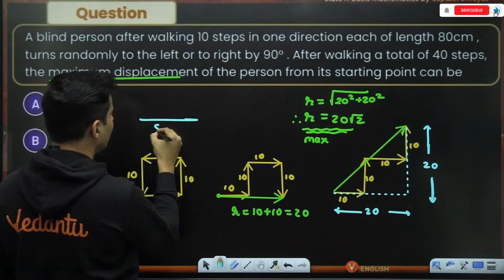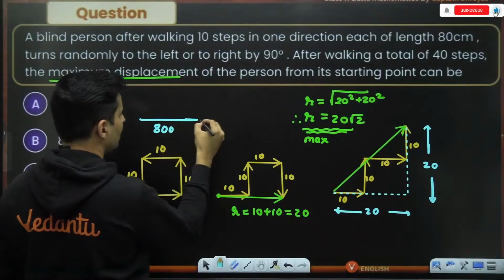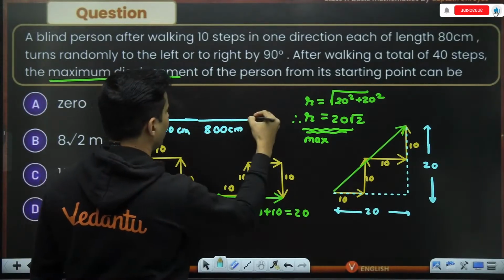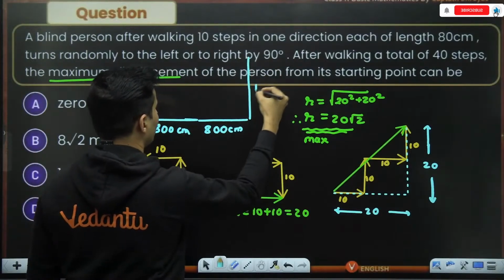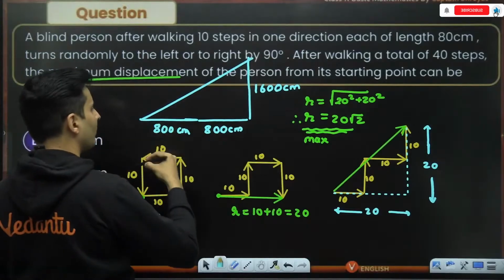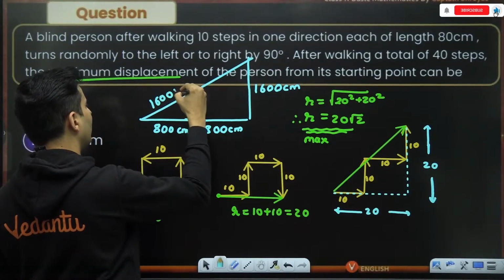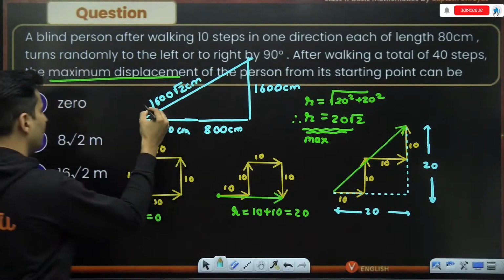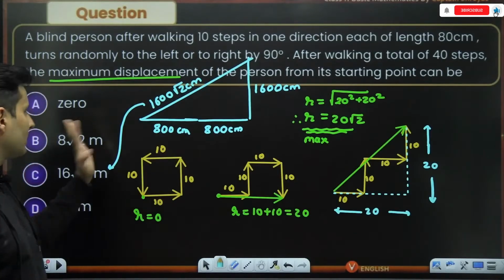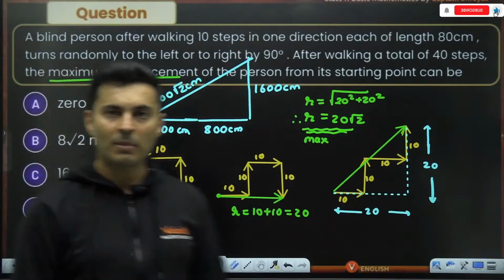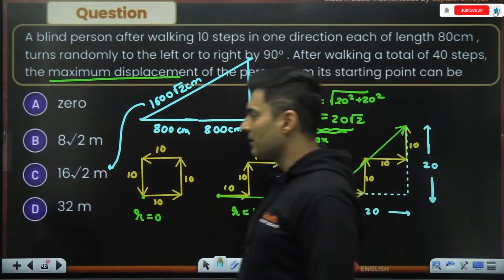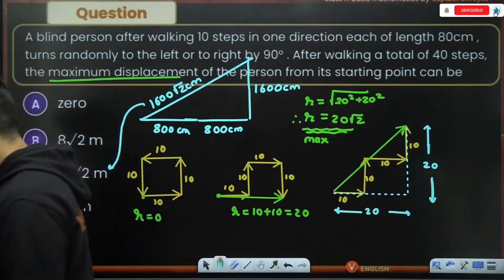The total length will be 800 centimeters plus 800 centimeters over here, and the same thing over here also, which will make it 1600 centimeters, which will make it nothing but 1600 root 2 centimeters, which after division by 100 will give me 16 root 2 meters. Yeah, this is perfect. So that is the answer. Is that right?